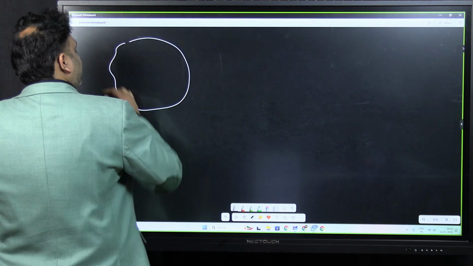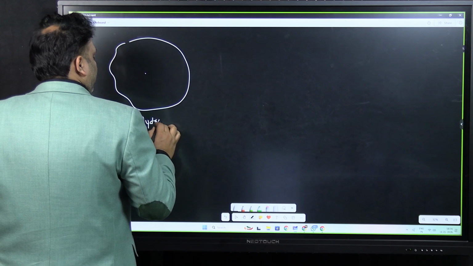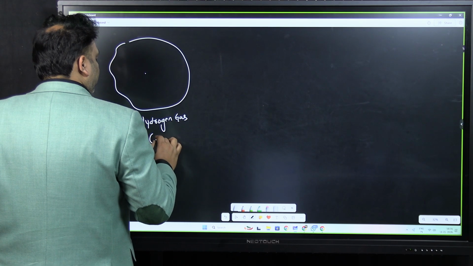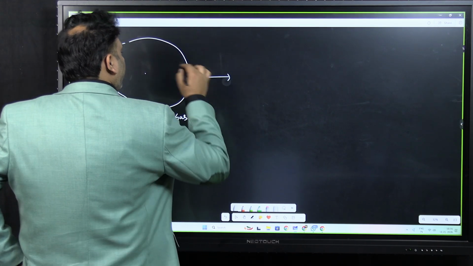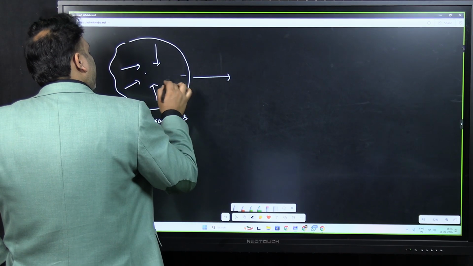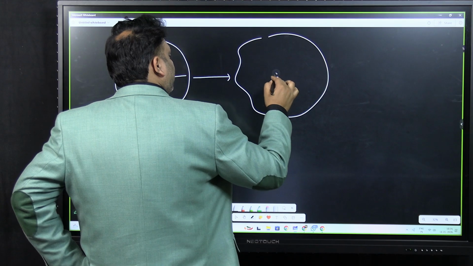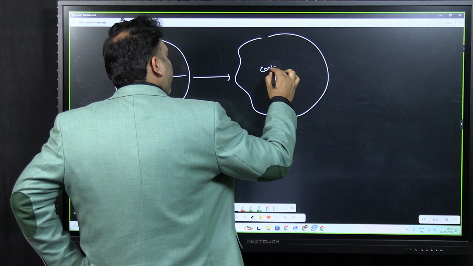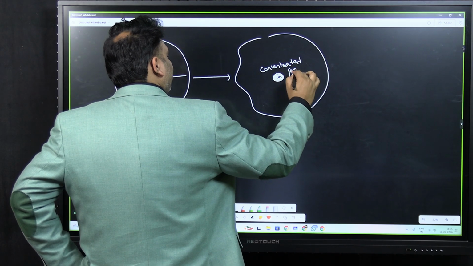So the first stage is hydrogen gas, and this is the nebula. Then because of gravity, the gas will come together. So in between, you will have concentrated gas.